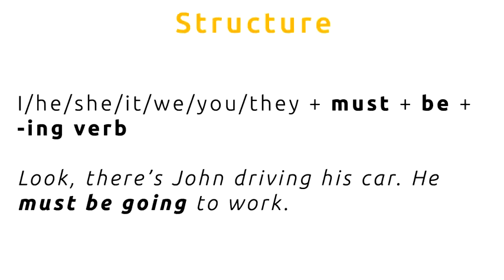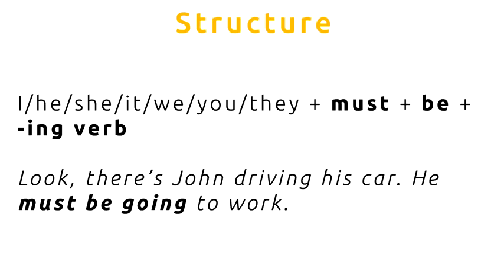Here is another structure for this grammar. We use a subject again, I, he, she, it, etc., plus must, plus be, plus an ing verb. For example, look, there's John driving his car.